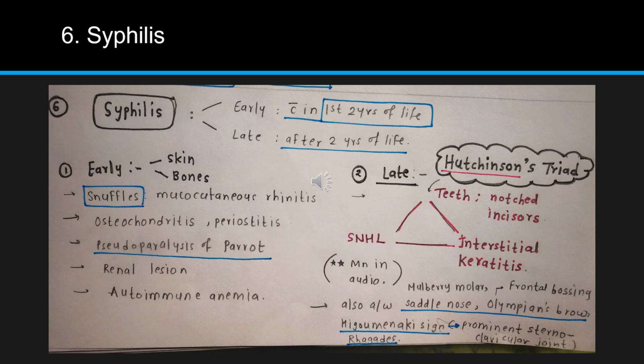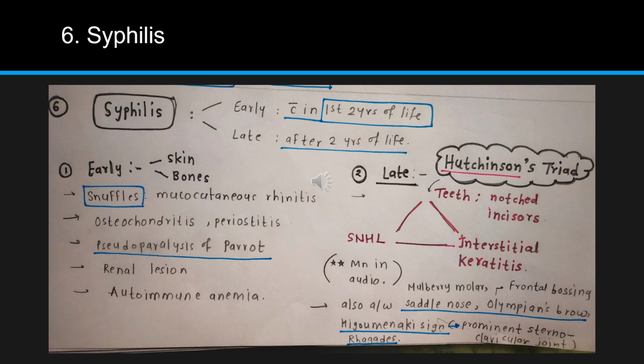Now it's time for the sixth infection, that is syphilis. In syphilis, you have to remember two things. If the baby gets the infection or it is manifested within the first 2 years of life, it is known as early syphilis. And if the baby gets the infection or it is manifested after 2 years of life, then it is known as late syphilis. And the symptoms are different in both of them.